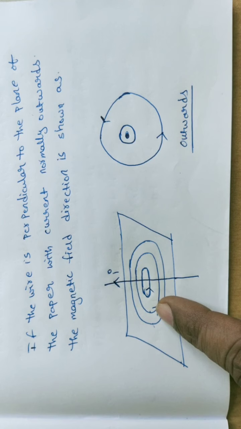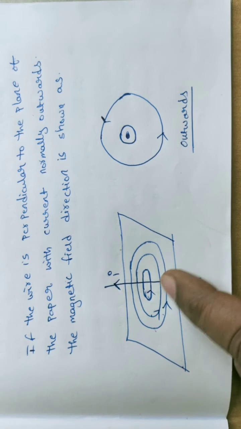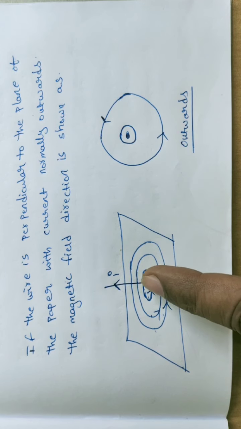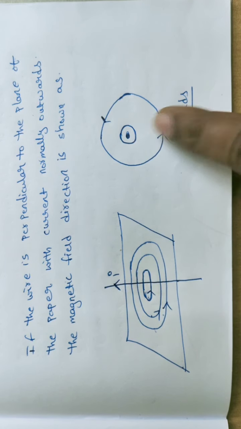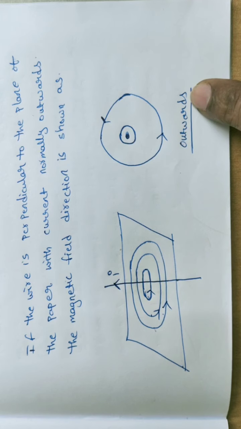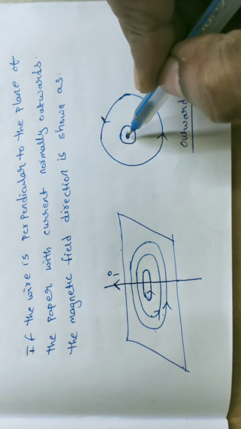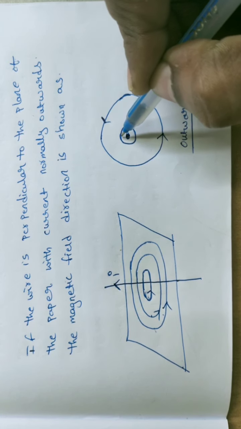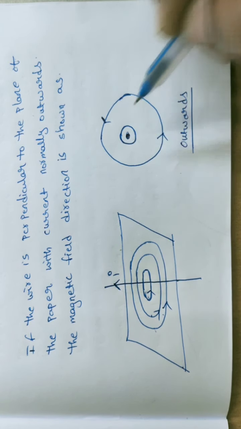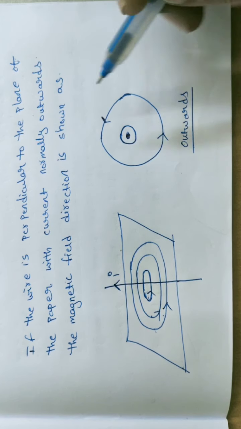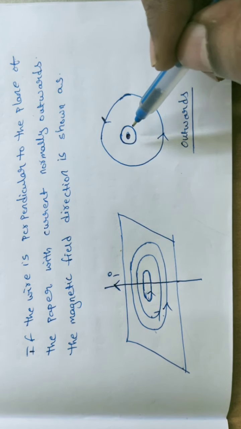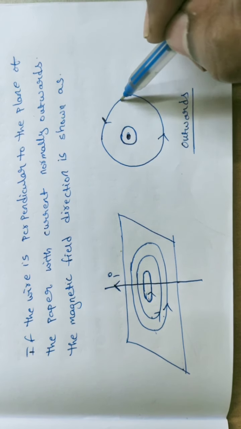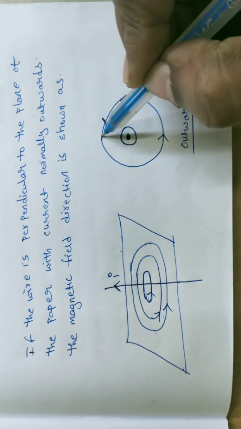This one is a little bit less, and this is very less. So in this direction we are observing the magnetic field. Here the current is going outwards, from the surface of this paper, so we represent it with a small dot in a circle. This represents that the current is moving outwards, away from the paper. Is it clear, students? In this direction the magnetic field will be present.